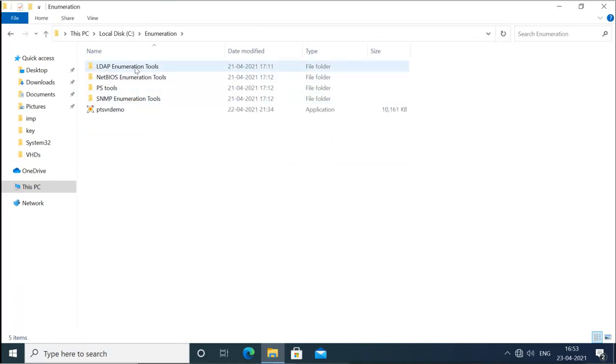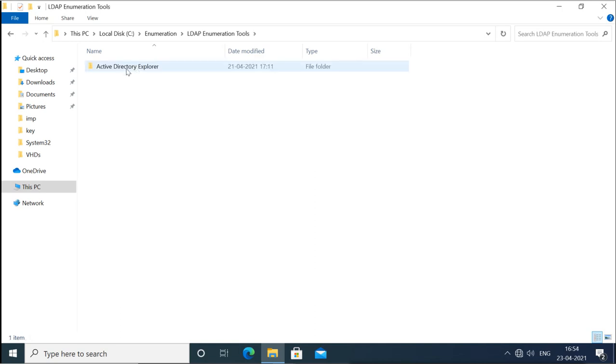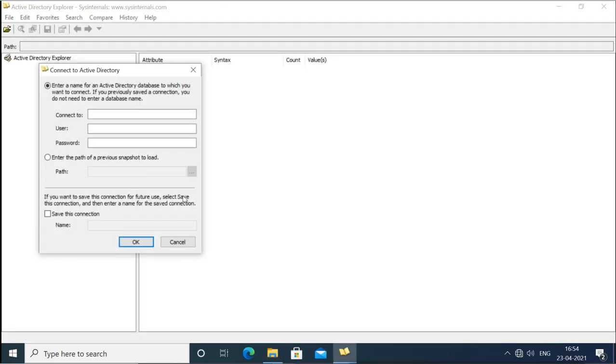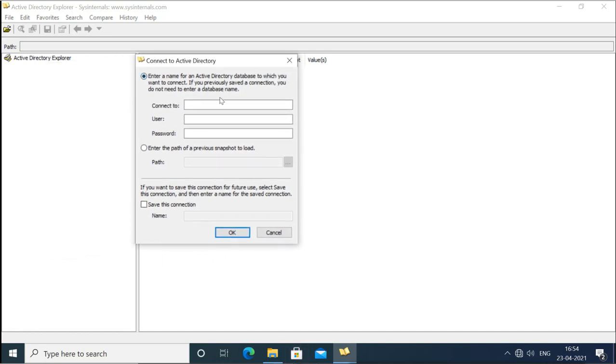So I have this LDAP enumeration tool, and this is Active Directory Explorer. I open this one. Now it is asking me to provide the information about the Active Directory domain controller.